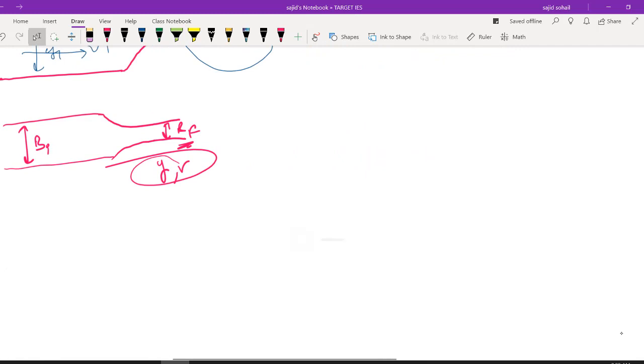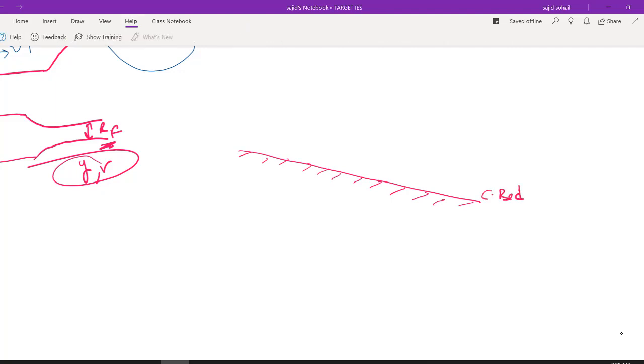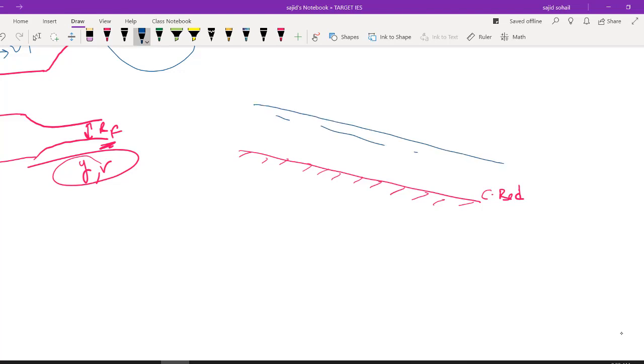You all know the concept of total energy, right? So for example, if I have some channel like this, or let me just take a channel which is flowing like this. Okay, so this is my channel bed and I have water flowing something like this. Perfectly fine, right? कोई issue नहीं है इसमें.